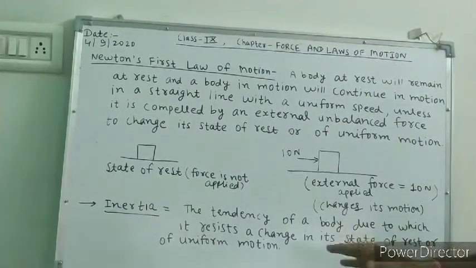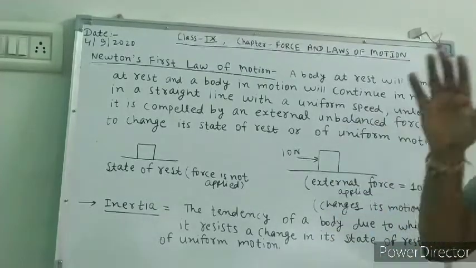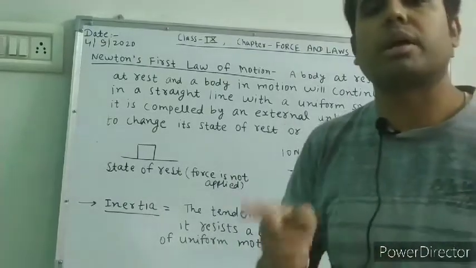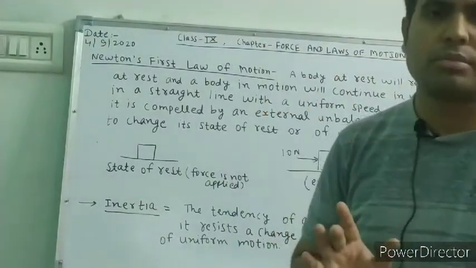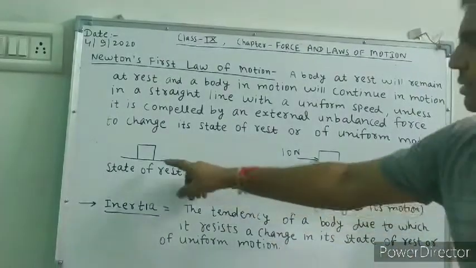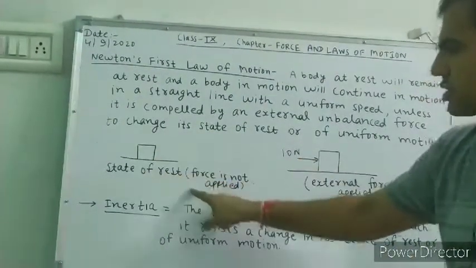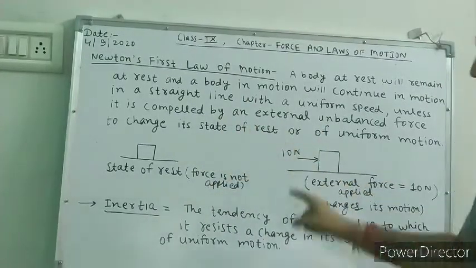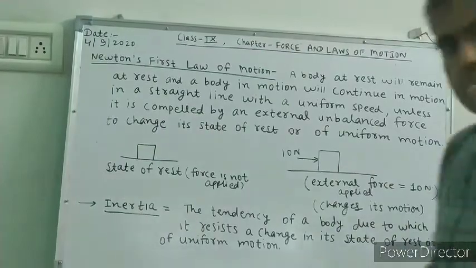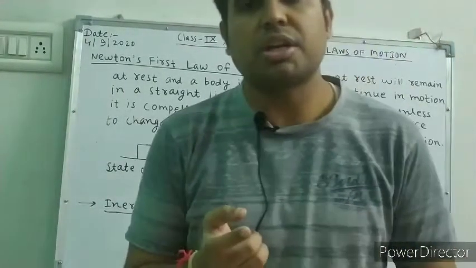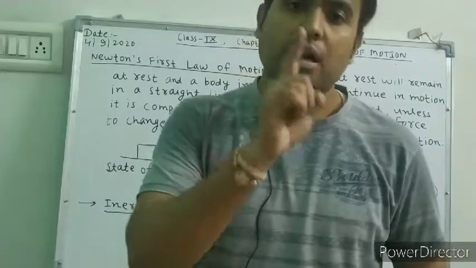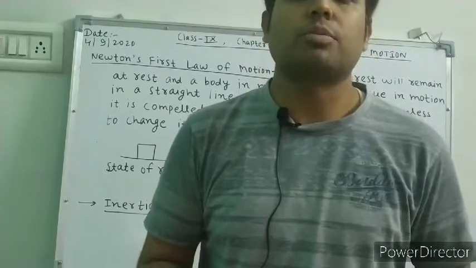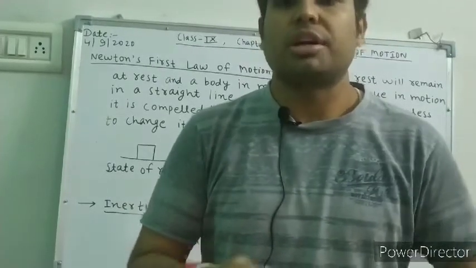In a simple definition, you will say that a body at rest or in motion with uniform speed continues unless you apply a force on that body. Now suppose this is an object, it is at rest because you are not applying any force. After applying a force of 10 Newton, the condition is that it must be an unbalanced force, because if you are applying a balanced force, then the resultant of the balanced force is 0 Newton, so it will not move.